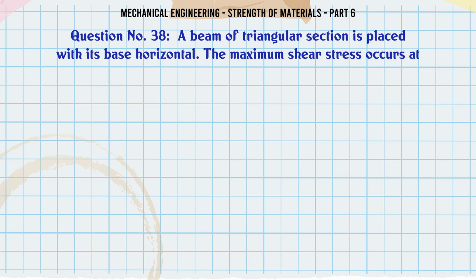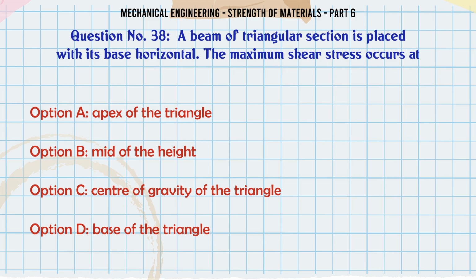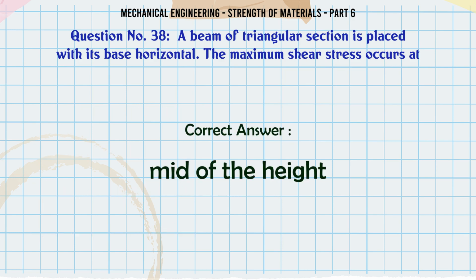A beam of triangular section is placed with its base horizontal. The maximum shear stress occurs at A. Apex of the triangle, B. Mid of the height, C. Center of gravity of the triangle, D. Base of the triangle. The correct answer is mid of the height.